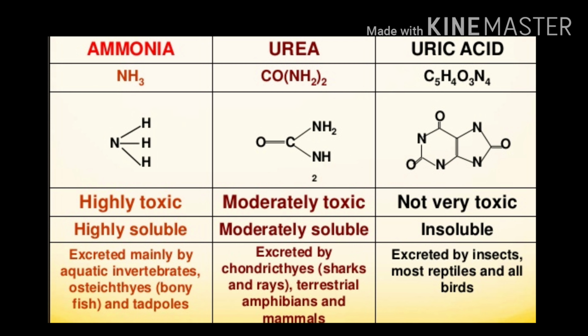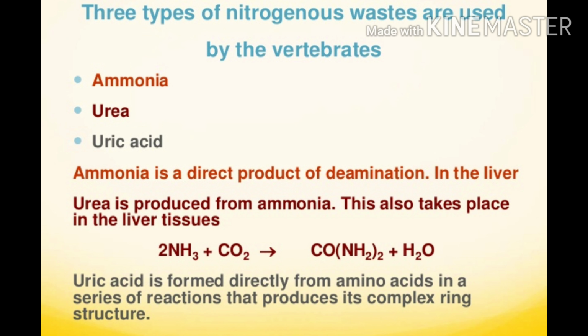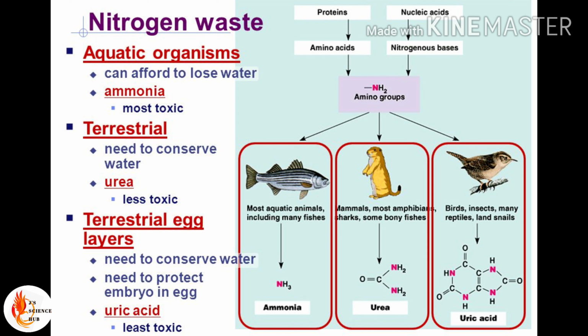According to the availability of water, different organisms release the nitrogenous waste in different forms such as ammonia, urea and uric acid. Mainly the marine animals excrete in the form of ammonia. Terrestrial animals usually need to conserve water, so ammonia is converted to urea, a compound the body can tolerate at higher concentration than ammonia.